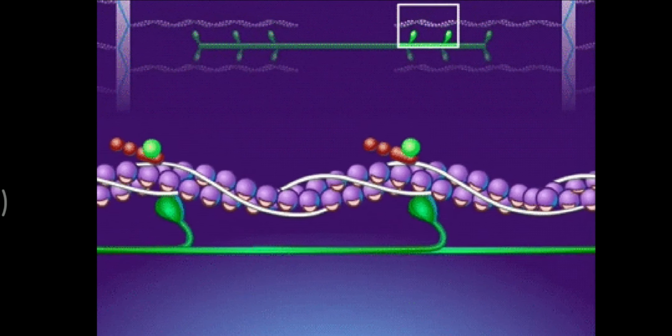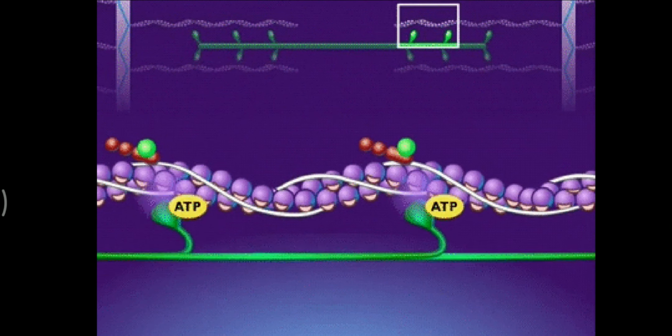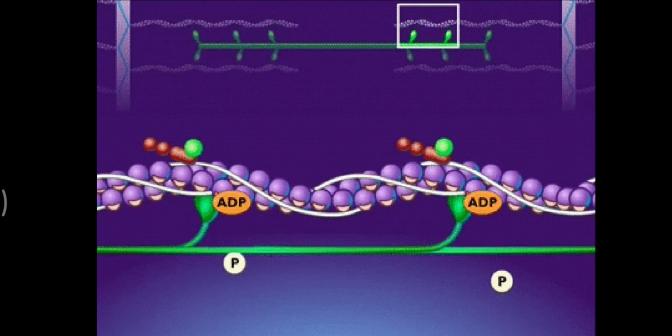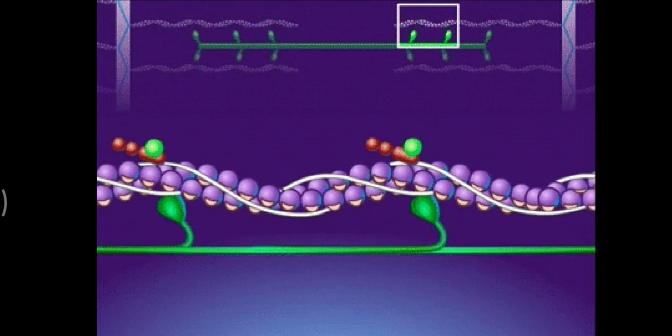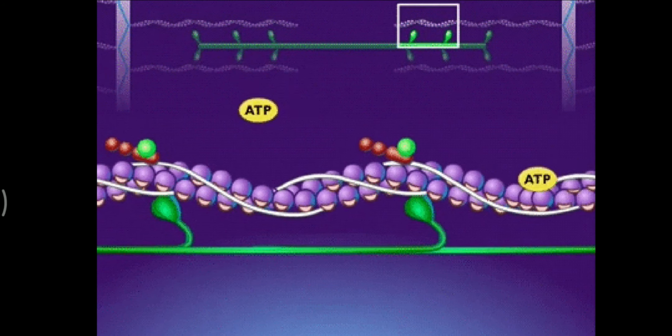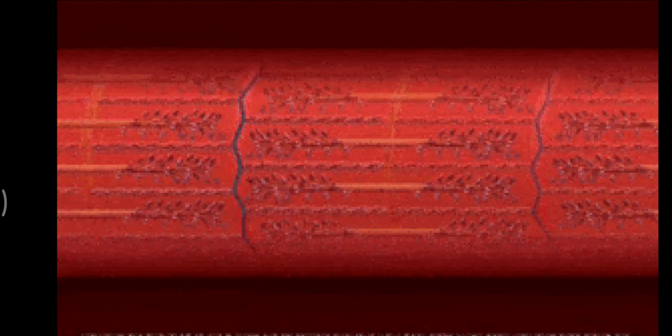When the ADP gets detached from the myosin head, the myosin head shows a movement, which we call a power stroke, because of which the thin filament is slided over the thick filament, resulting in the contraction. Here we can see the muscle contracting, and the muscle length is shortened.